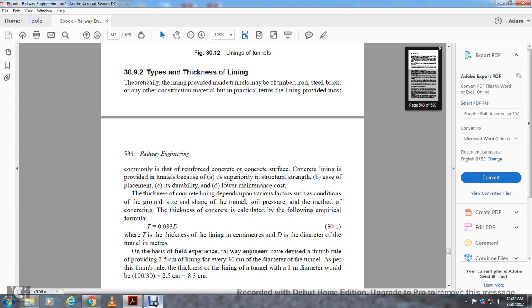The thickness of the concrete lining is calculated using an empirical formula: T is the thickness in centimeters, D is the diameter of the tunnel in meters. T equals 0.083 D. Based on field experience, railway engineers have devised a thumb rule providing 2.5 centimeters of lining for every 30 centimeters of tunnel diameter. As per the thumb rule, for a tunnel diameter of 1 meter, the thickness of the lining would be 100 divided by 30 times 2.5, which is 8.3 centimeters.